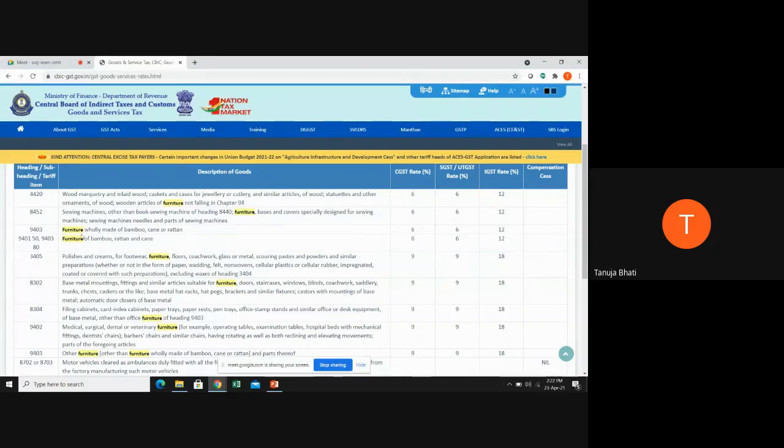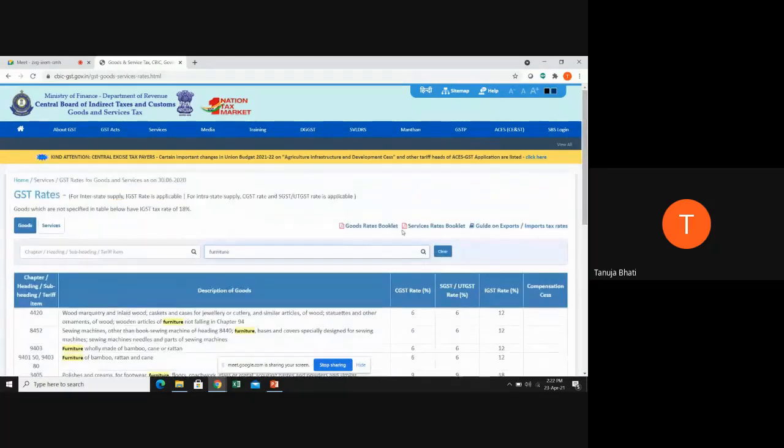Depending upon the type of business that particular vendor is doing, like if it is furniture wholly made of bamboo, cane, or rattan, then it is 12%. Depending upon different types of furniture dealers, different rates are applicable. So this is an official site where you yourself can directly find out the HSN and the rate applicable. This was just for your knowledge, students, which I wanted to show you practically.